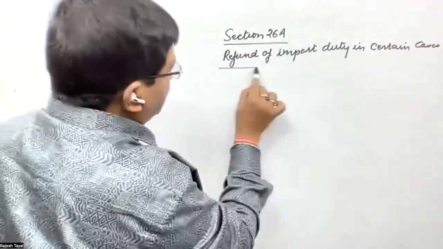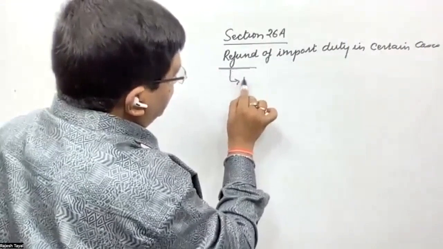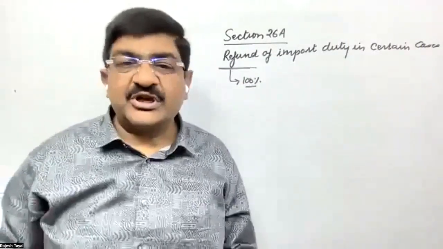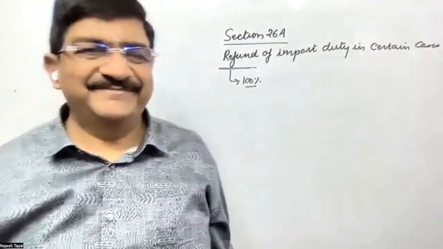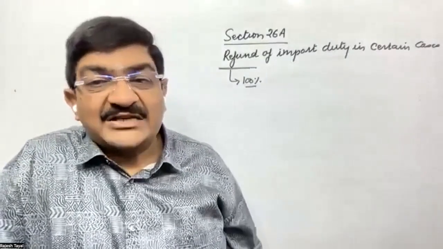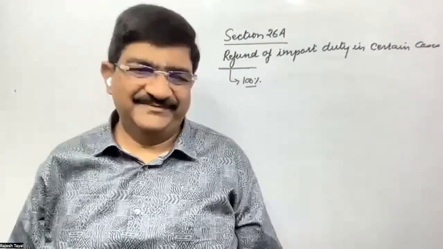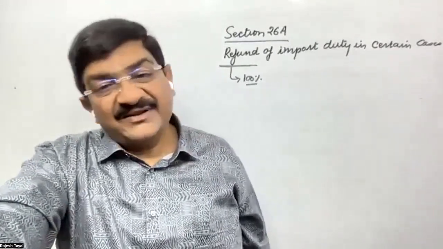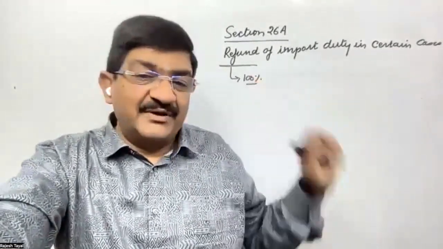Now, when you say refund, it is 100%. How much amount of duty drawback is available? What is the maximum rate of duty drawback available? 98% under Section 74. How much refund is available?